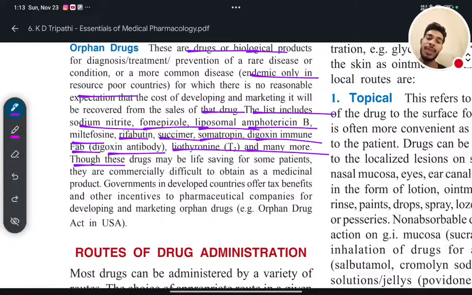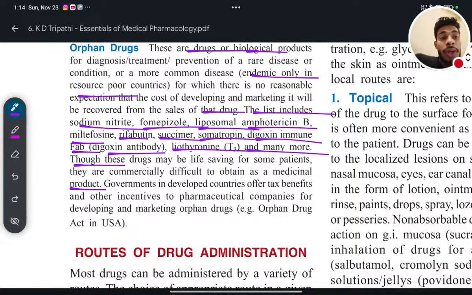Though these drugs may be life-saving for some patients, they are commercially difficult to obtain as a medicinal product. Governments in developed countries offer tax benefits and other incentives to pharmaceutical companies for developing and marketing orphan drugs. Example: the Orphan Drug Act in USA.